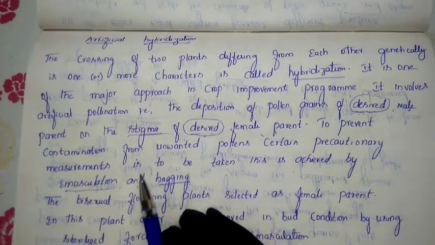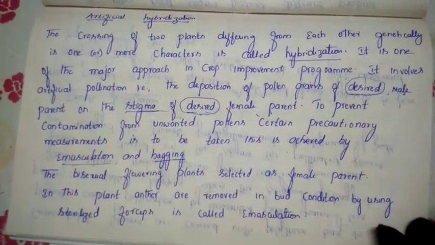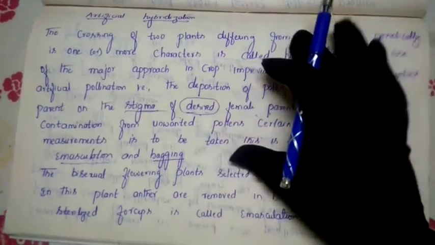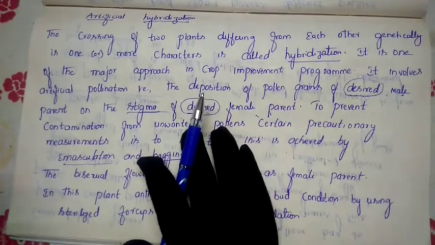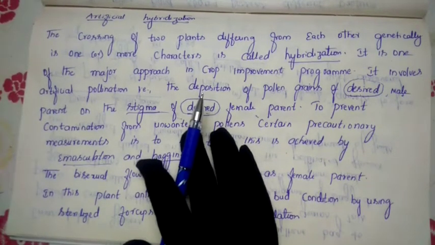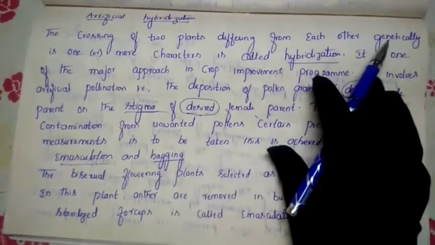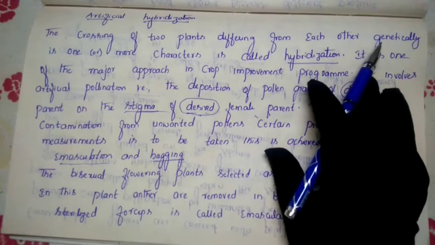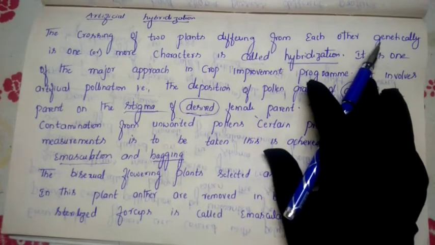Next, let us know the meaning of emasculation and bagging. Understand this concept first of all. Artificial means we purposely transfer the pollen grains from the anther to the stigma. The plants we select are whichever plants we need, having superior quality genes. Both plants belong to the same species only, not to some other species. If we want good quality mango, we take two mango plants which have good quality.